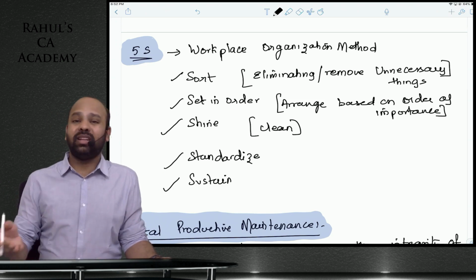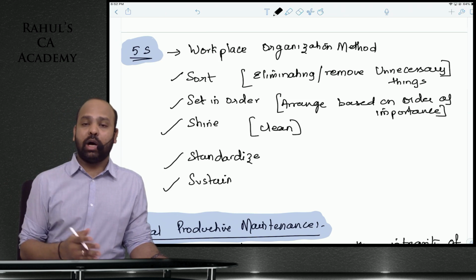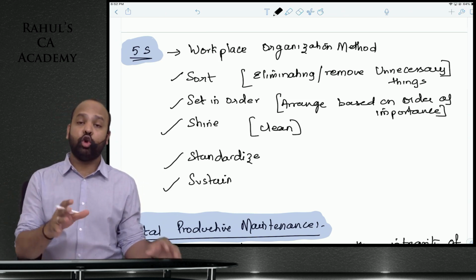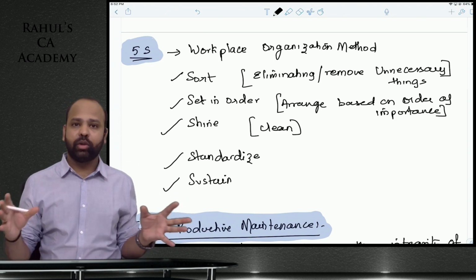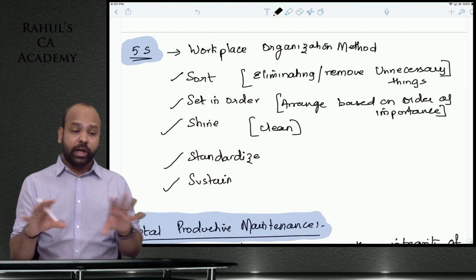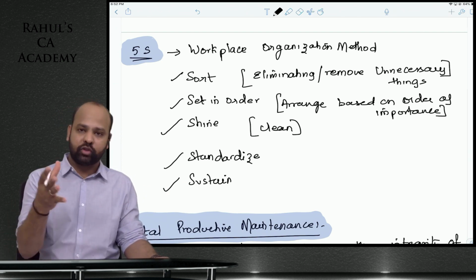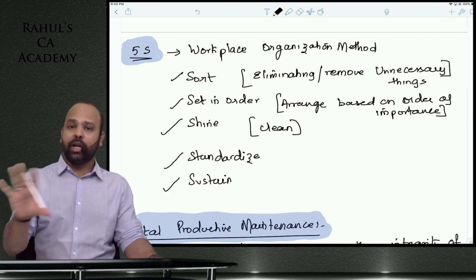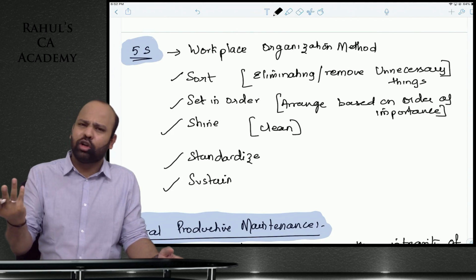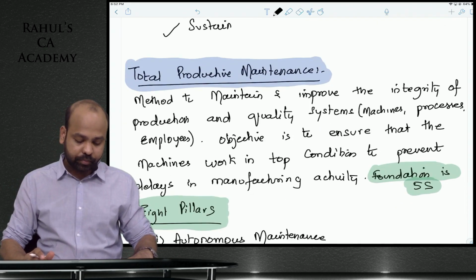Related to this, the case study that you normally see is about a CA firm sorting their files, how the file system can be managed according to FIRE, or how your website's home page, what is important and what is not important, can be addressed as per FIRE. Or how your desktop, I gave the example of your working station, your desktop, your laptop, what important things should be on the desktop or the home screen of your mobile phone. All of that is indirectly FIRE. Kitchen, mobile phone, everything is FIRE.